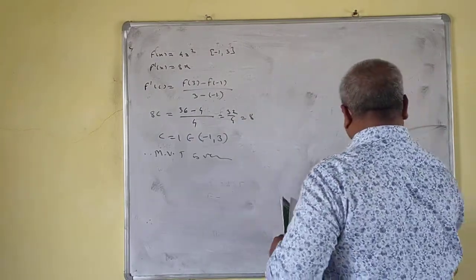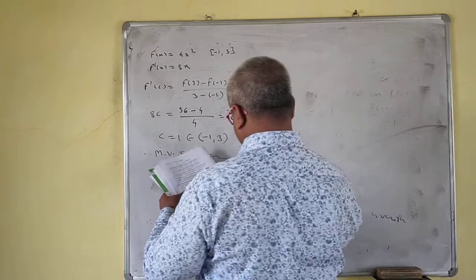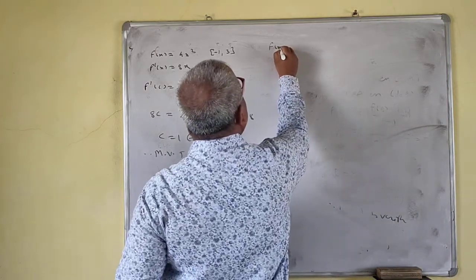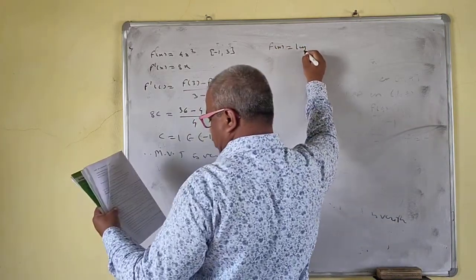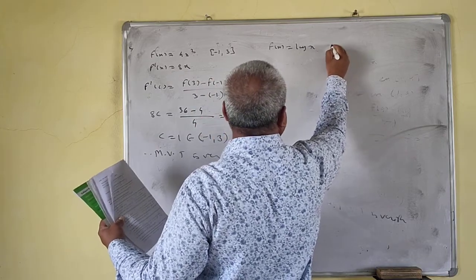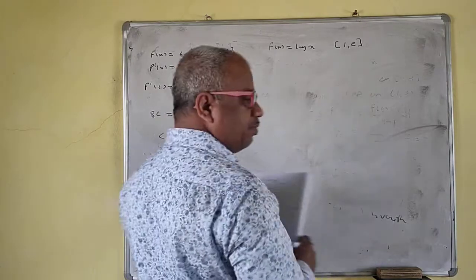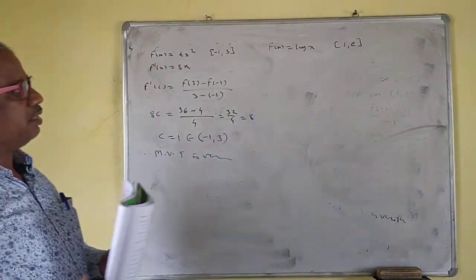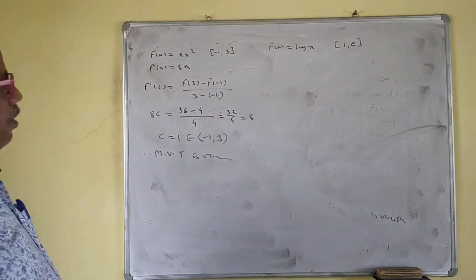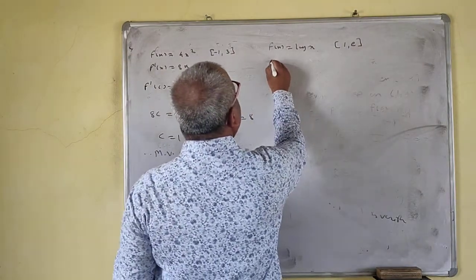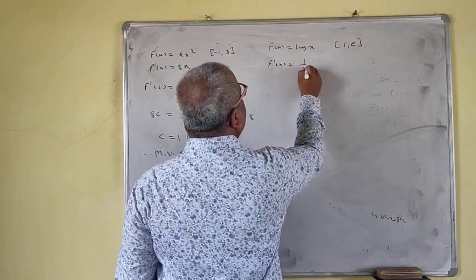Now next, f of x is equal to log of x. The interval is 1, e. The value of e is something like 2.7. What is f prime x? 1 upon x.